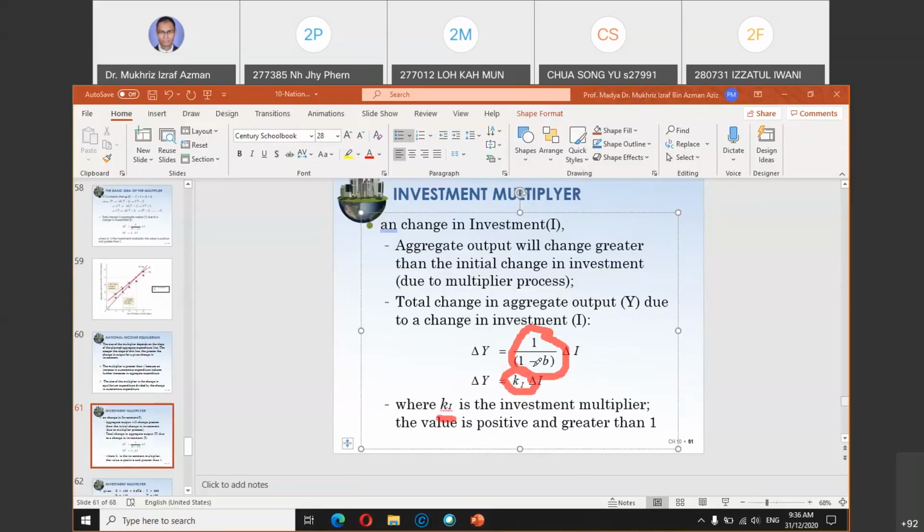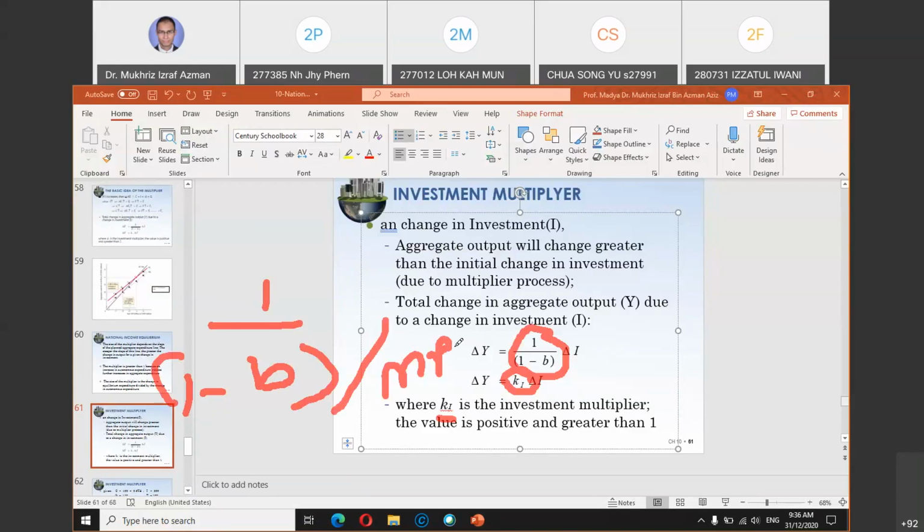You can also call it 1 divided by MPS. It's the same thing. K is the investment multiplier. So K multiplied by the change in investment is equal to the change in income.